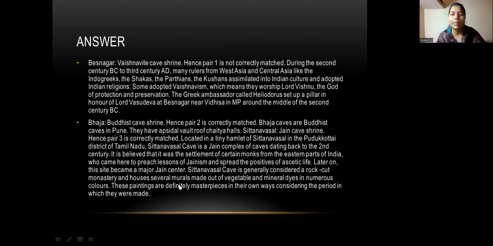And later on this site became a major Jain center. So Sitanavashal cave is generally considered a rock-cut monastery and houses several murals made out of vegetable and mineral dyes in numerous colors. So these paintings are definitely masterpieces in their own way, considering the period in which they were made.